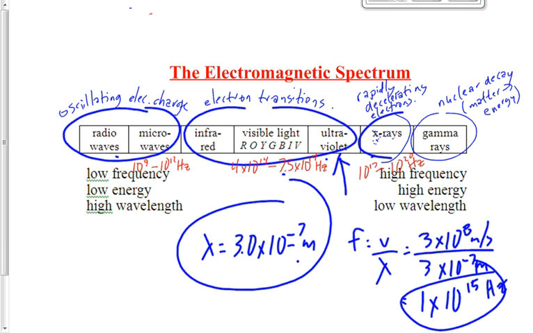I would say that about half the time, or maybe slightly less, you have to be able to identify a type of EMR based on its wavelength or its frequency or its energy, which we're going to learn how to do later in the unit. About half the time. Is it worth reviewing this stuff? Is it worth studying 3 different frequency ranges? Yeah, I think it probably is.